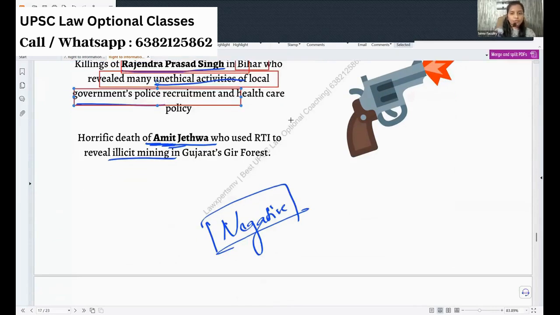Okay. And if you put, he was shot dead, I guess. And Amit Jethwa, he was also an RTI activist. He was using RTI to stop and reveal the illicit mining in Gujarat. A lot of money comes from mining. And if it is South India and a river basin, you have a lot of illegal sand mining. Sand theft is very common. So if you're filing a lot of RTI and stopping it, horrific death has occurred.